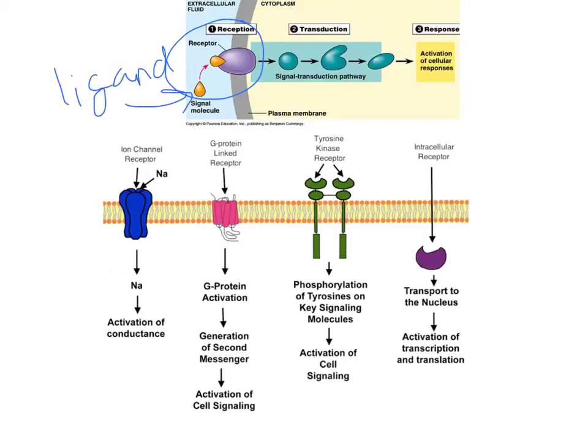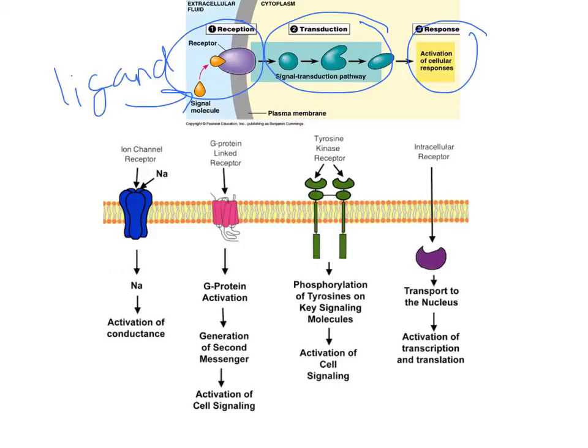So that ligand binds to the receptor, which will start the transduction. And remember, the transduction is where that signal gets amplified and gets changed into an actual cellular response. And that response can be a variety of things. So let's start first with the receptors, just as a few reminders of some of the receptors that we've looked at.